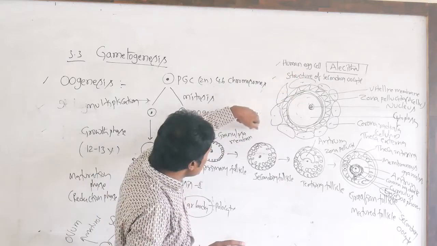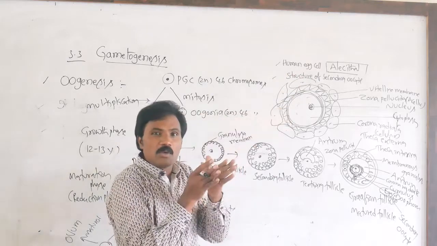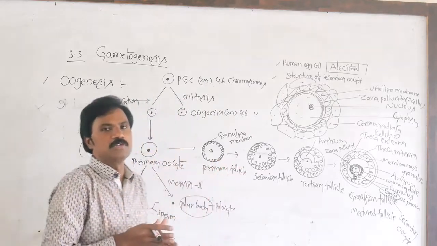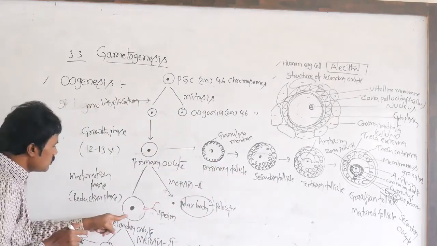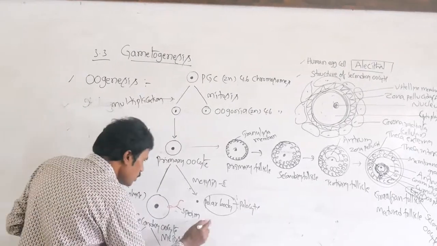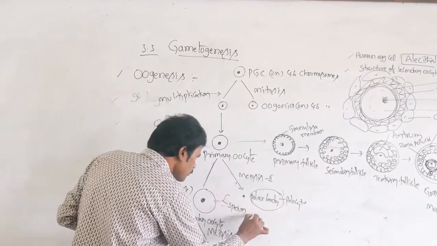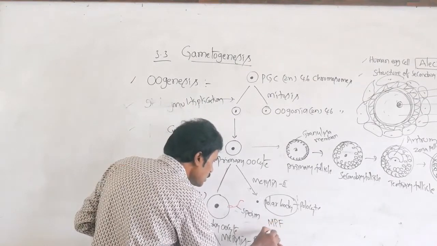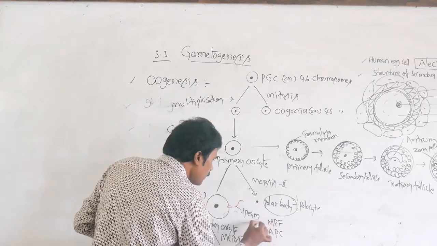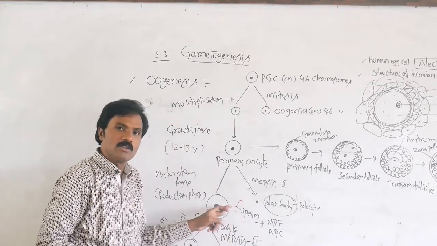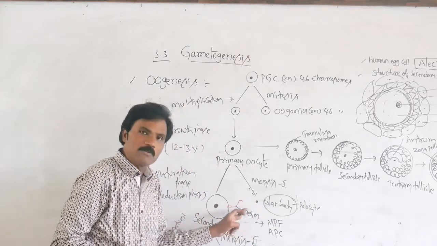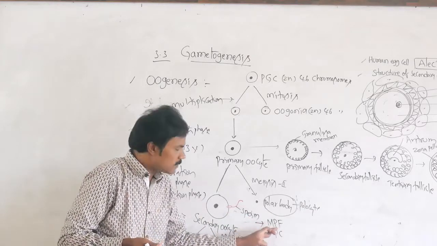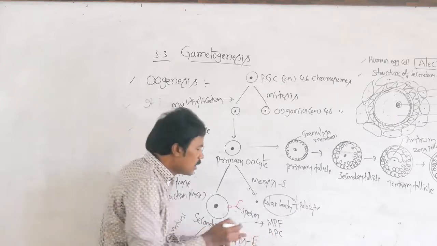So whenever the sperm enters, the oocyte is ready to mature, ready for completion of meiosis II cell division. Whenever the sperm enters the secondary oocyte, with the help of the sperm it stimulates the M phase promoting factor and the anaphase promoting complex.